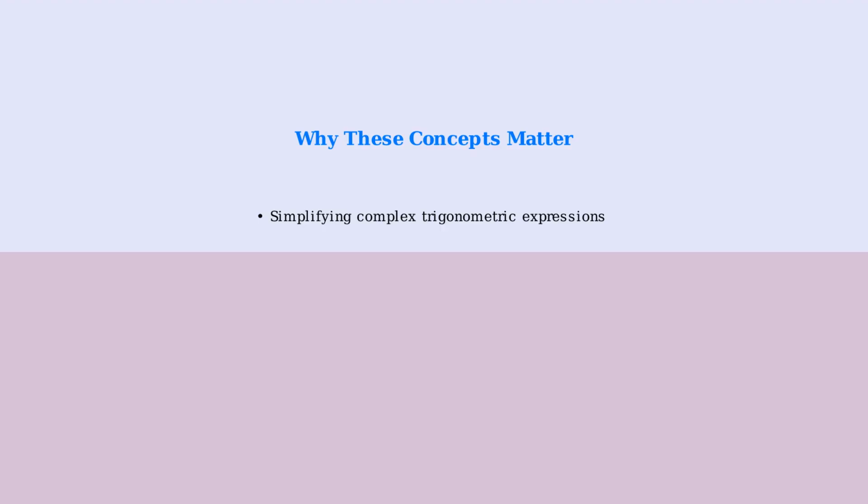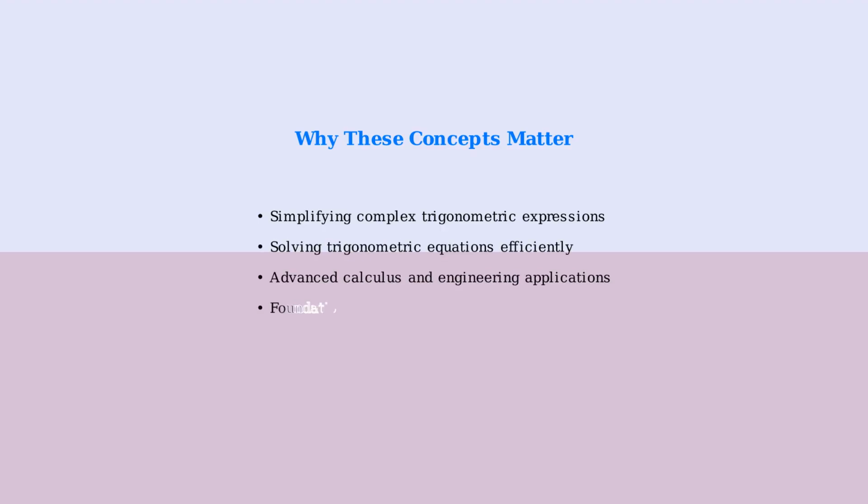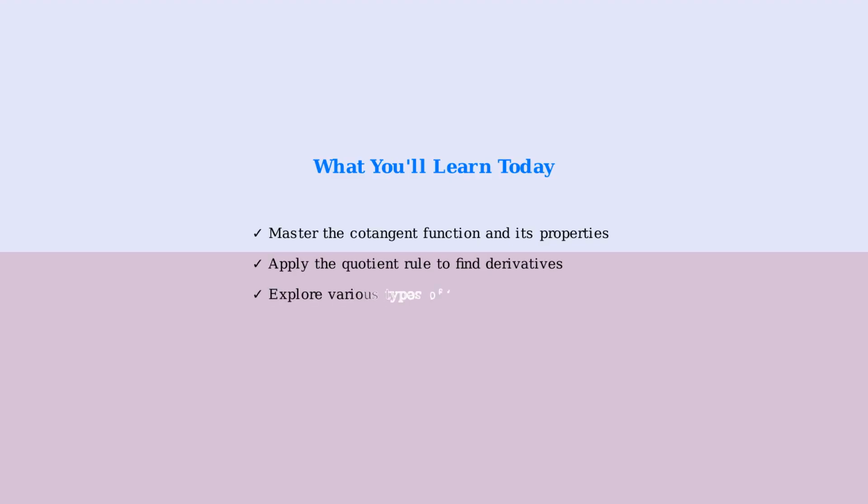Understanding these concepts is crucial for several reasons. They provide the foundation for simplifying complex expressions, solving equations efficiently, and tackling advanced problems in calculus, physics, and engineering. By the end of this video series, you'll have a solid understanding of cotangent, master the quotient rule application, and be comfortable working with trigonometric identities. We'll work through everything step by step with clear examples and visual explanations. Are you ready to embark on this mathematical journey? Great! In the next section, we'll dive deeper into the cotangent function and explore its fundamental properties.